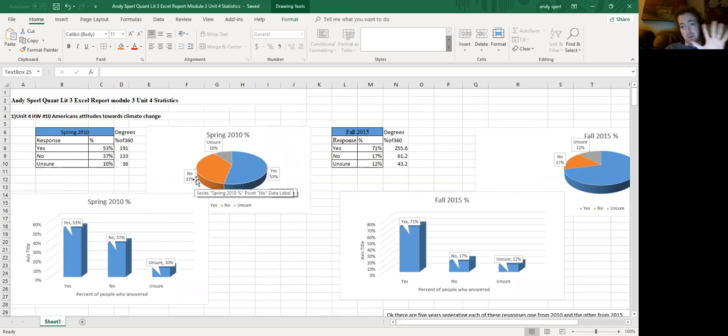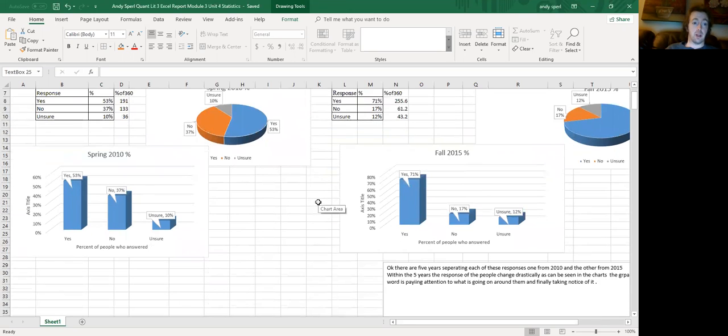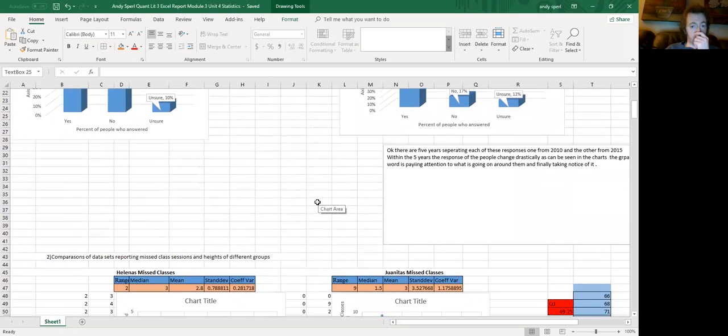Now between a five-year difference, from the spring of 2010 to the fall of 2015, we have a drastic change from yes being 71%, no being 17%, and unsure going down to 12%. And we also have pie and chart graphs for those as well.